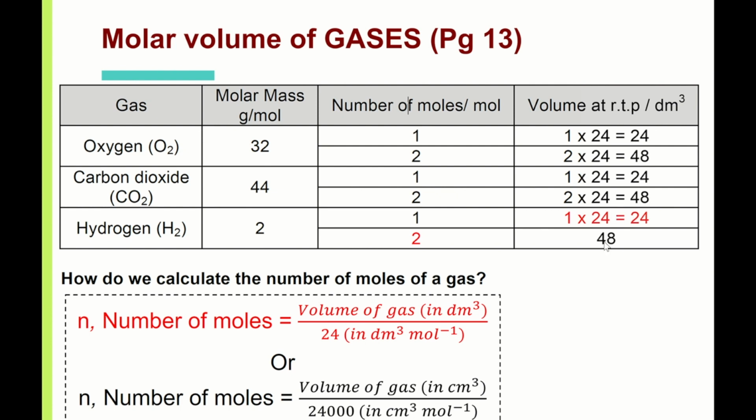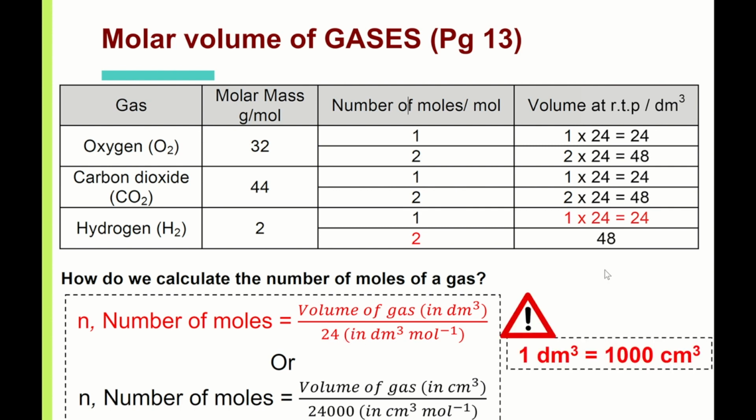Likewise, you ask yourself this. If I'm given 72 dm cube, how many moles? You will tell me 3. And then I ask you, how did you get 3? Because you tell me 72 divided by 24. Because 1 mole is 24, 72 is 3 times of this, so it is 3 moles.